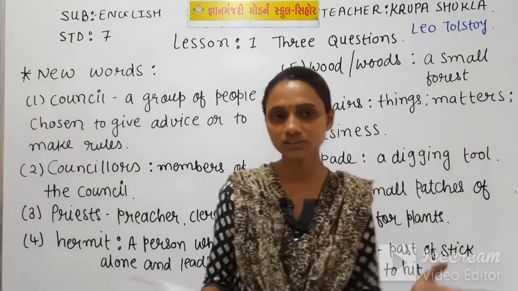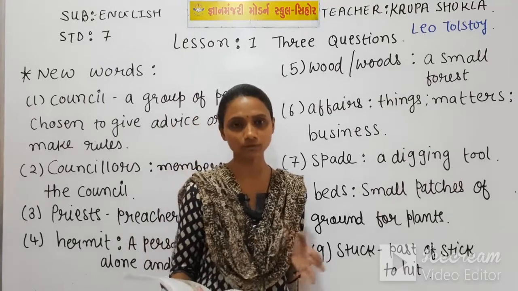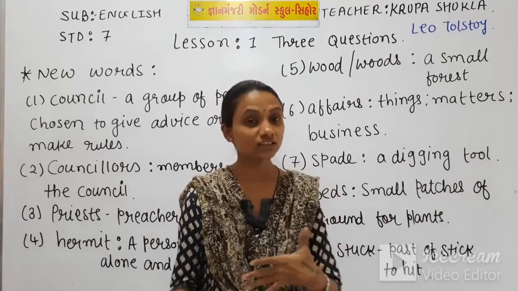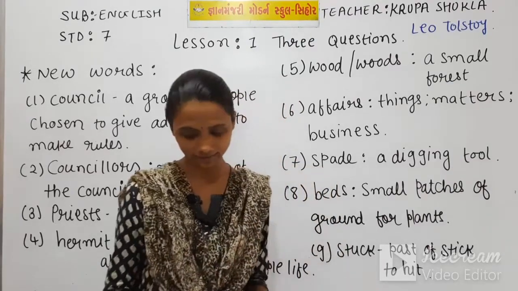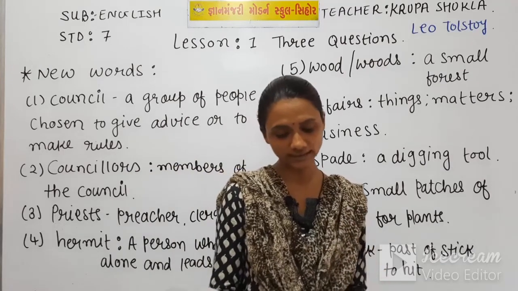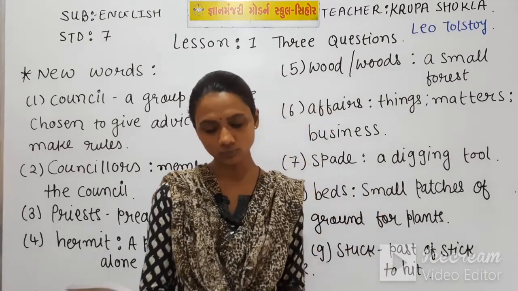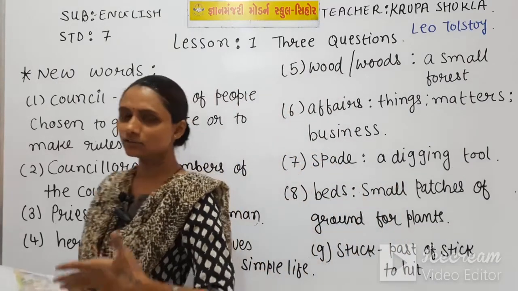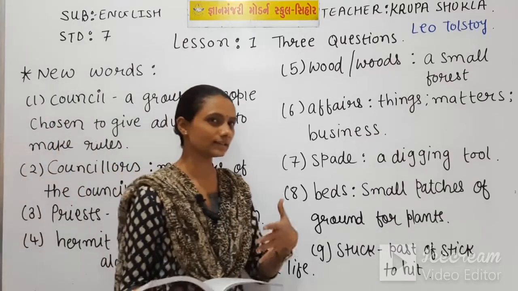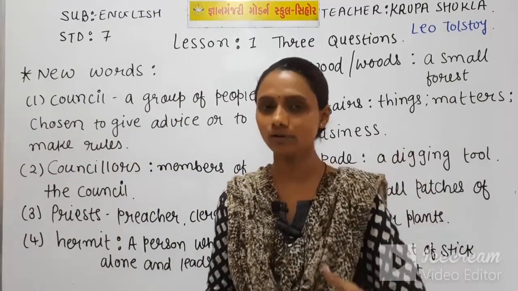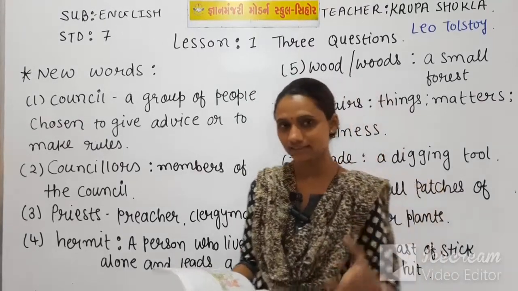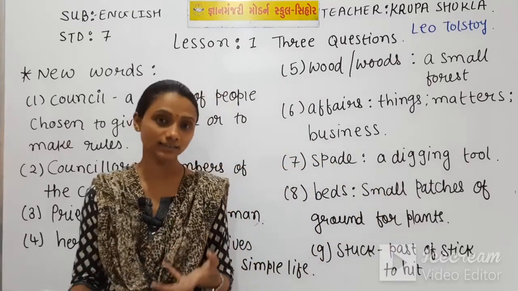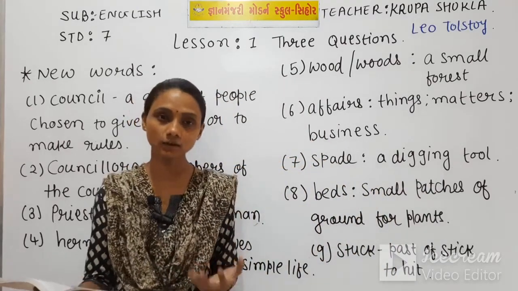Then even the king was not satisfied with any of the answers. So now he was thinking about the second question, which kind of people he should listen to. In their answers to the second question, some said that the people most necessary to the king were his counselors. So which kind of people should the king listen to, or believe, or get help from? That is the second question. And the answer for the second question the king got is that the king should listen to his counselors.